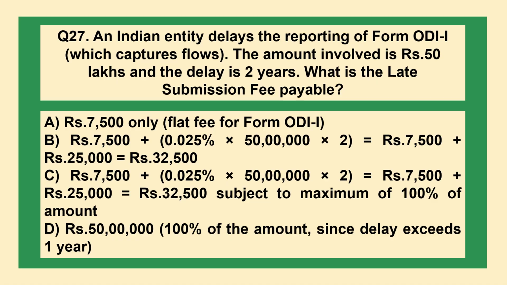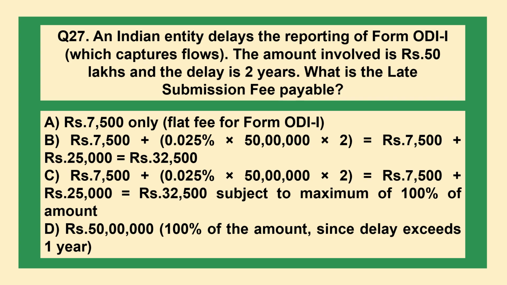An Indian entity delays the reporting of Form ODI-1, which captures flows. The amount involved is rupees 50 lakhs and the delay is 2 years. What is the late submission fee payable? Option A, rupees 7,500 only, flat fee for Form ODI-1. B, rupees 7,500 plus 0.025% into 50 lakh into 2, which is equal to rupees 7,500 plus rupees 25,000, which is equal to rupees 32,500.